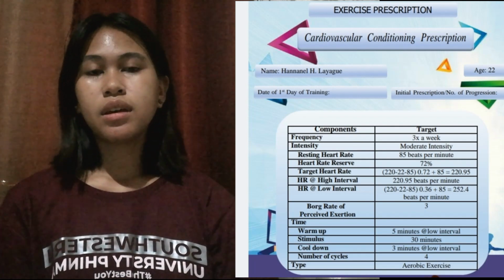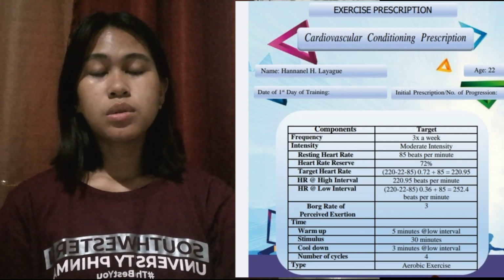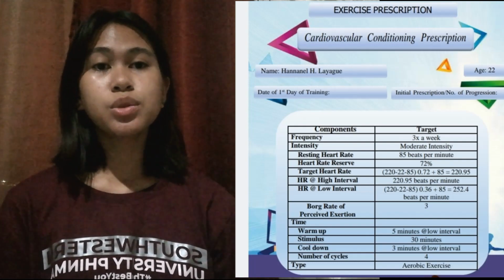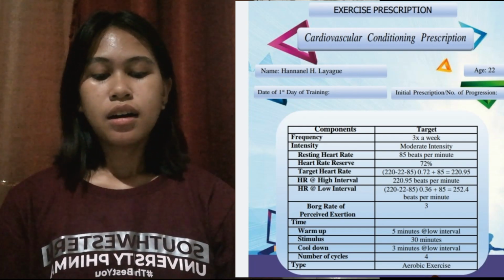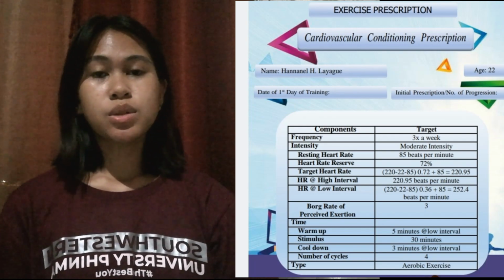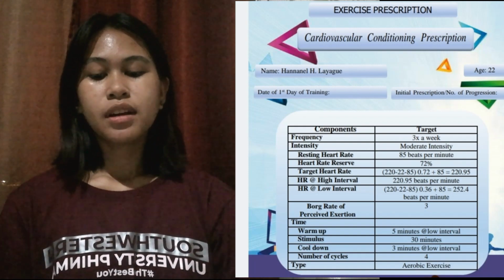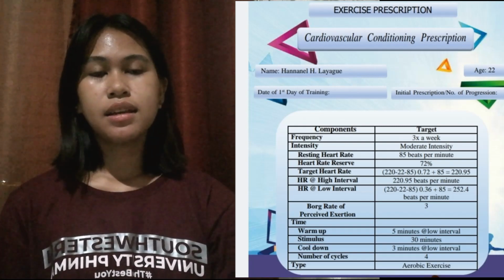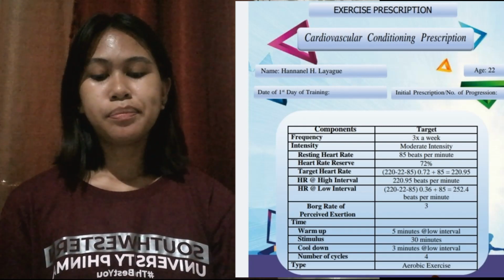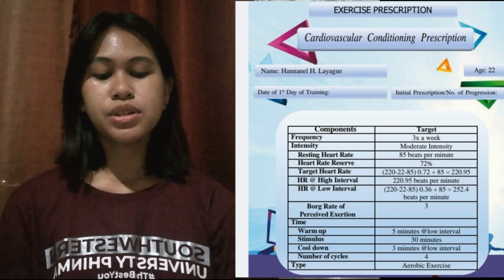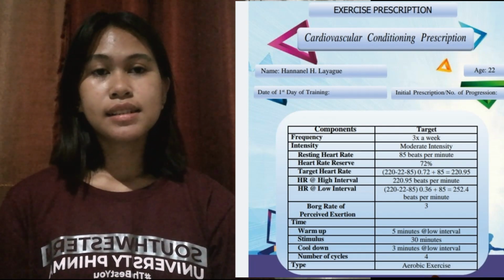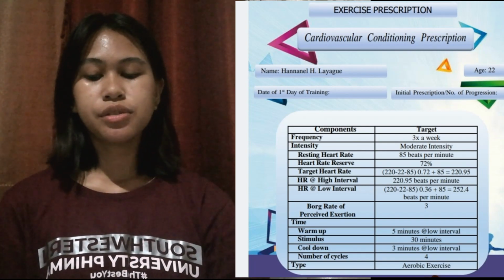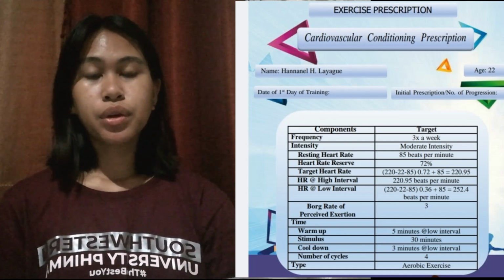Next, we have here the heart rate at low interval. So same format to follow. So 220, which is the constant, minus the age of my trainee, which is 22, minus the resting heart rate, which is 85 beats per minute, times the half of the heart rate reserve of my trainee, which is 0.36, plus the resting heart rate, which is 85 beats per minute. So the result of my trainee heart rate at low interval is